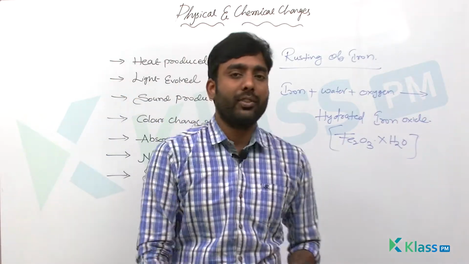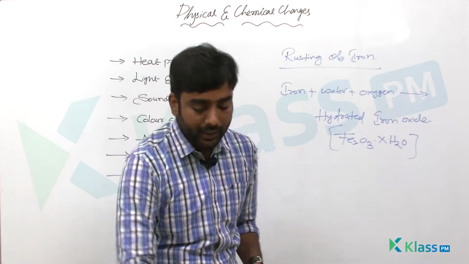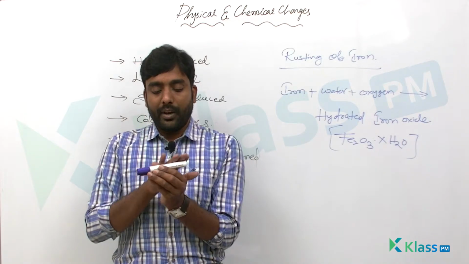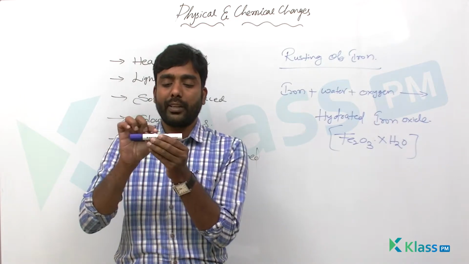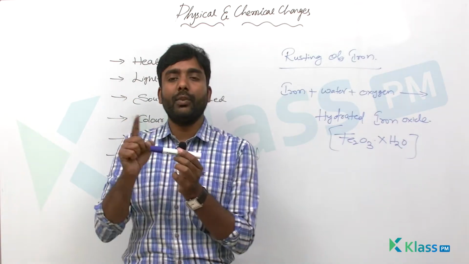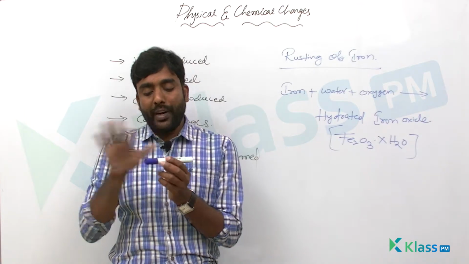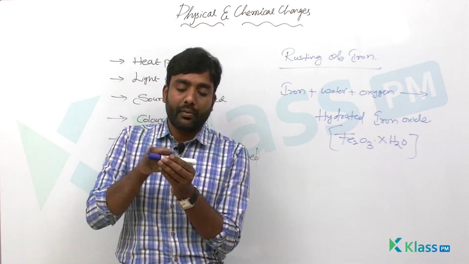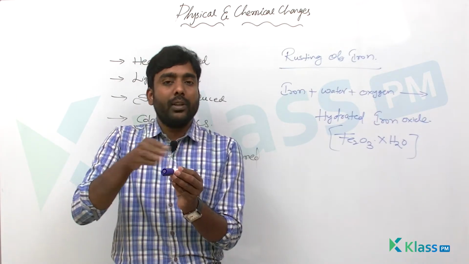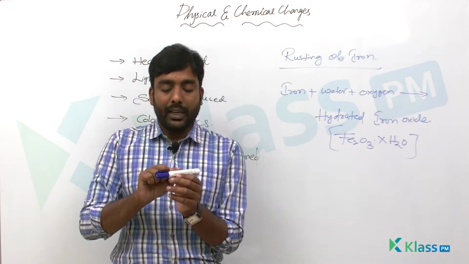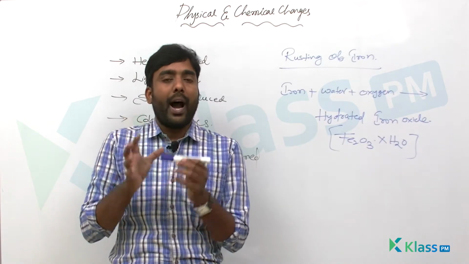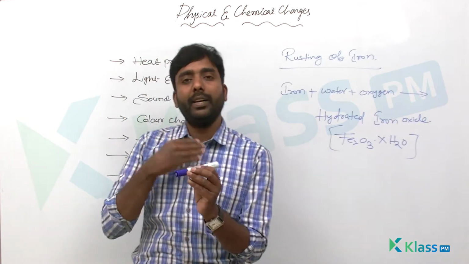Then how do we prevent the rusting of iron? See how rusting of iron occurs. Let's take this marker as an iron object. When this iron object is exposed to oxygen and water present in the air, it reacts and forms iron oxide. That we call rusting. Now to avoid rusting, we have to keep the surface from reacting with air and water. How can it be done? If I paint it, then the iron surface does not react with oxygen and water. So I can prevent the rusting of iron by painting it.